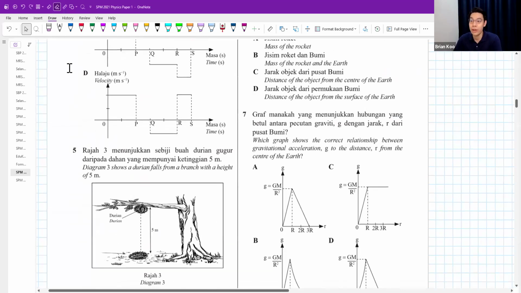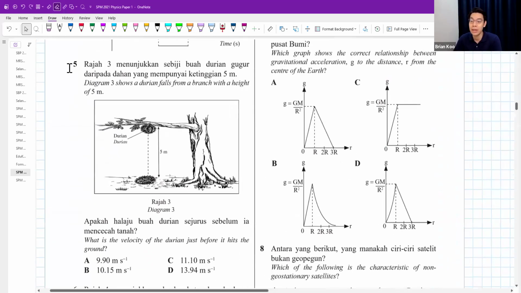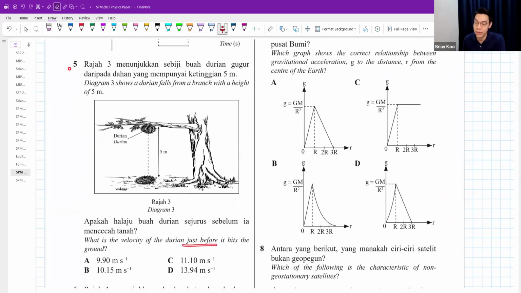Okay, question 5. The diagram shows a durian falling from a branch with a height of 5 meters. What is the velocity of the durian just before it hits the ground? At first, the durian never moves. Now, the durian will become faster and faster. We are looking for right before it rests on the ground, what is the final velocity? The 5 meter here sounds like S. And when you drop something down, the acceleration is 9.81. You can call it the gravitational acceleration, or the g value.